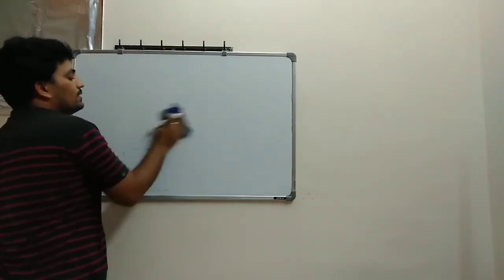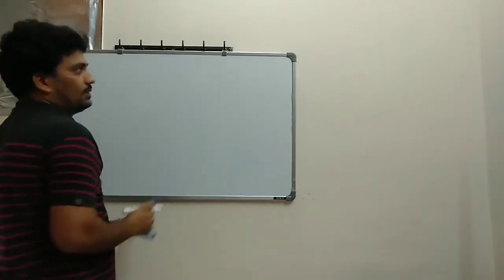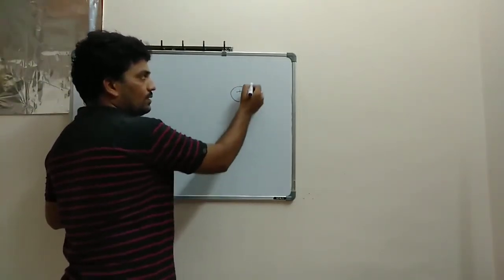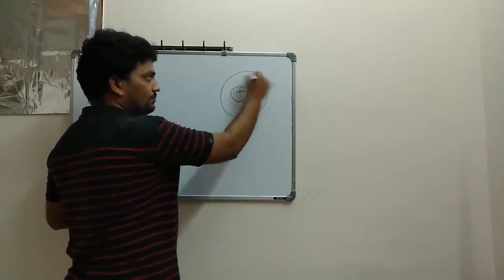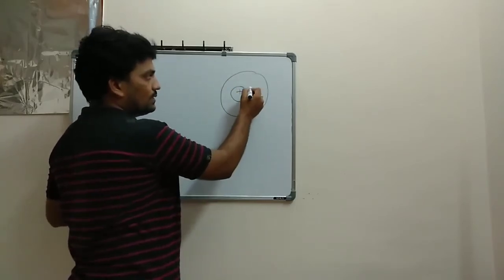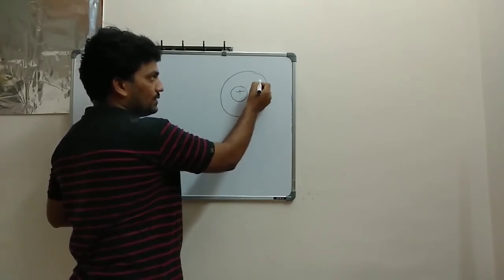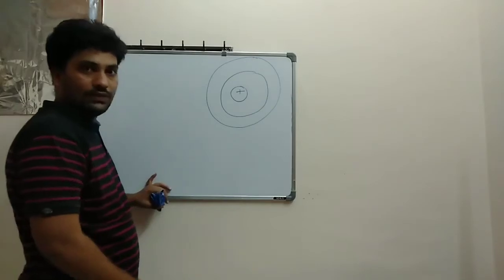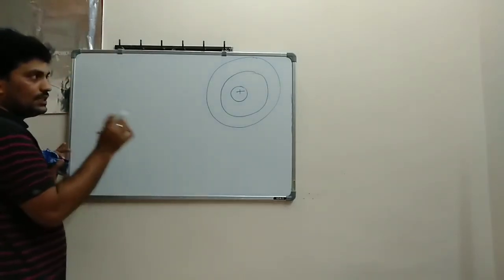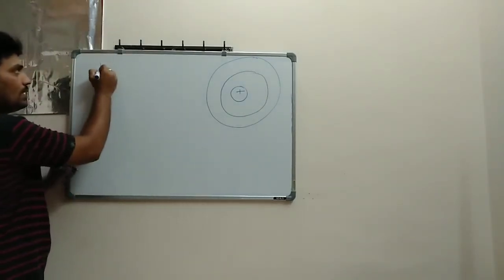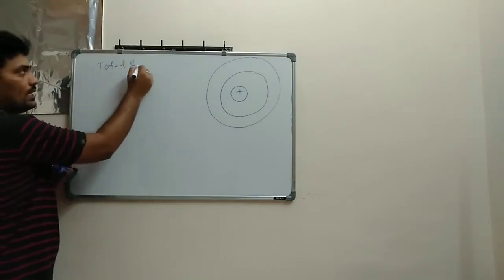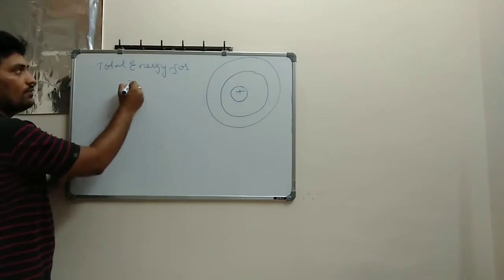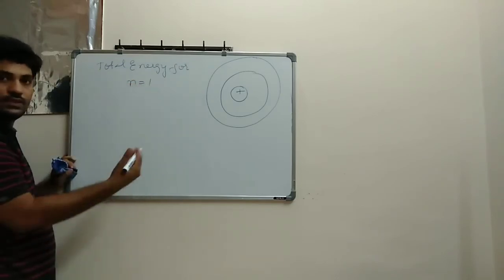Let's suppose, as an example, this is a charge. This is the central one. This is your first orbit. First orbit means from here to here the distance is the first orbit. This is your second orbit. Like this, n number of orbits you have. So let's suppose the first orbit means n is equal to 1. Then the total energy for the first orbit, which is n is equal to 1.